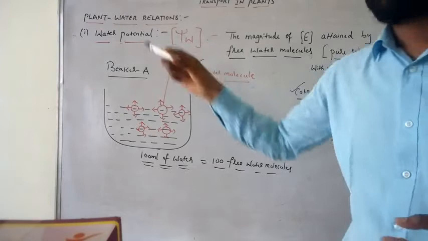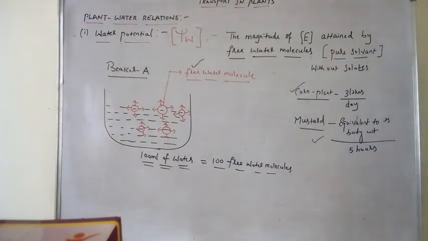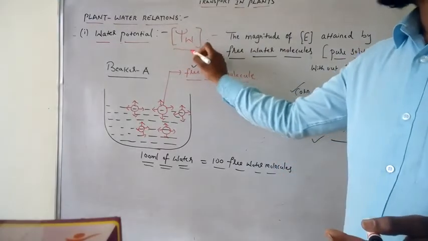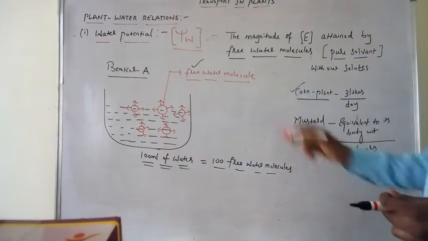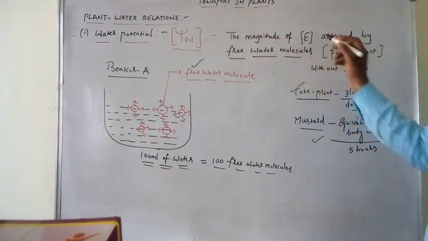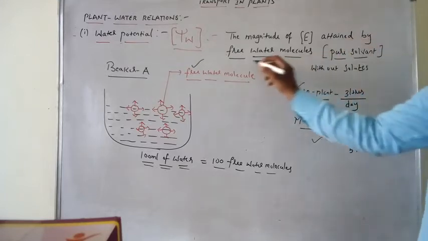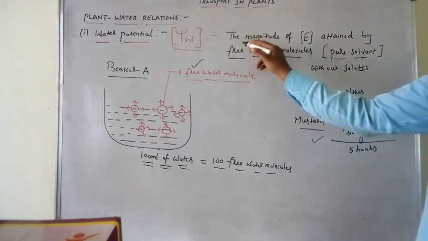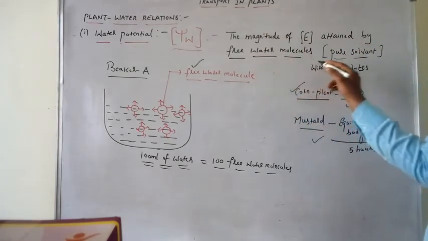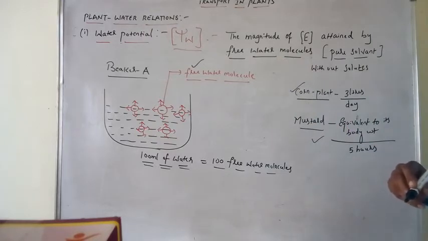In plant water relations, the first one is water potential. This water potential is denoted by psi W. The water potential is defined as the magnitude of energy attained by the free water molecules. The magnitude of energy attained by free water molecules is called water potential.